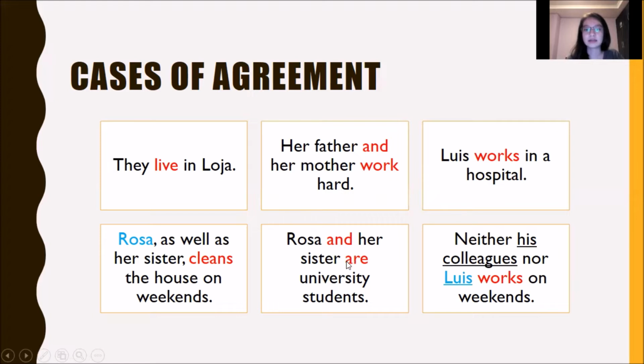Rosa and her sister are university students. It's similar to the case of her father and her mother work hard, because subjects are singular. Rosa and her sister are singular subjects, but they are connected by and. Therefore, we use the plural form of the verb to be, that is are. It's like we are saying, for example, they are university students. So Rosa and her sister are university students. Are is in agreement with the two subjects.